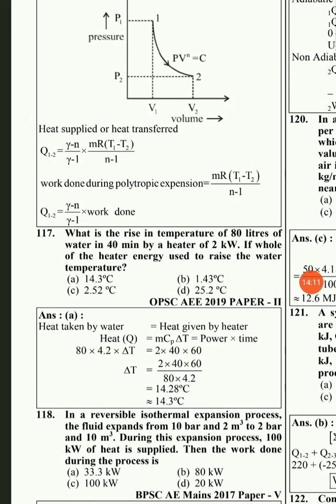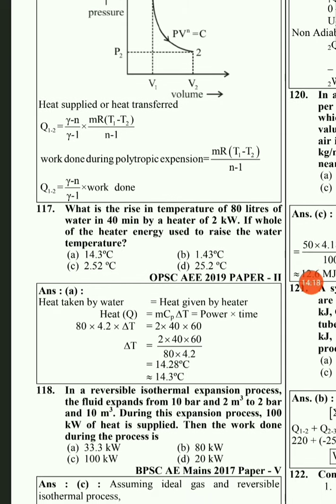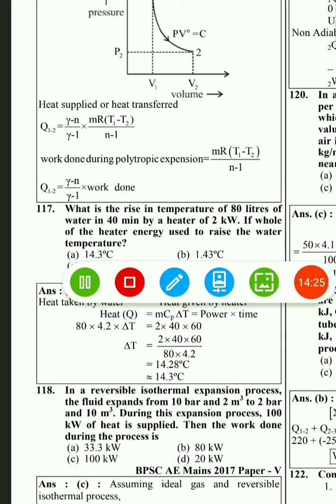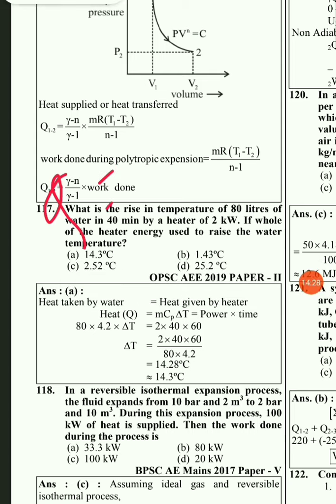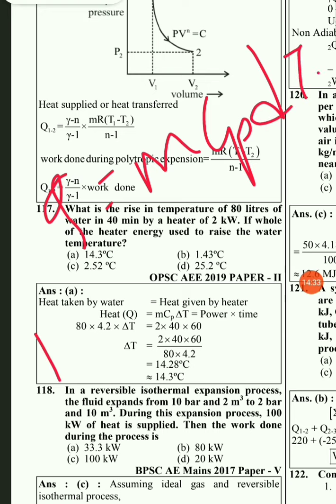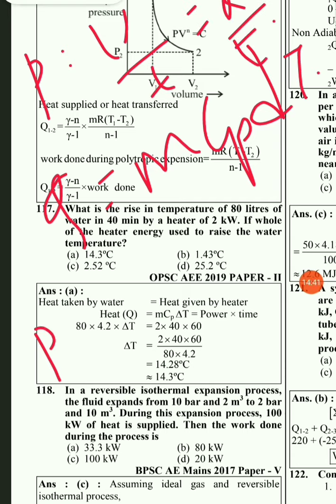The next question is, what is the rise in temperature of 80 liters of water in 40 minutes by a heater of 2 kilowatt, if the whole of the heater energy is used to raise the water temperature. Yes, so here there will be sensible heat transfer. So Q will be equal to m Cp dT, but this Q can be written in terms of power, that is, power is nothing but work per unit time or heat per unit time. So here it can be written as power into time is equal to m Cp dT. So here the temperature change you have to calculate.